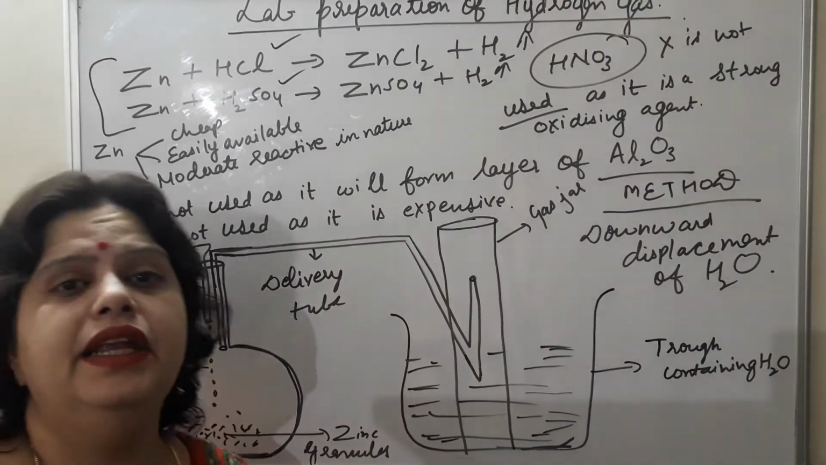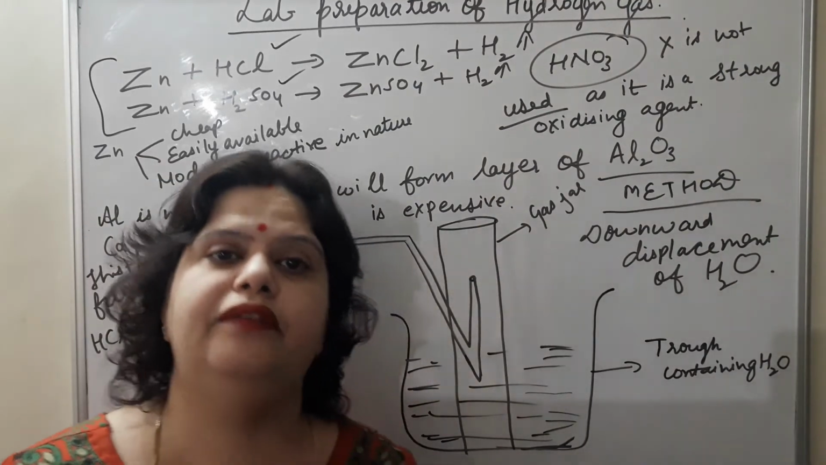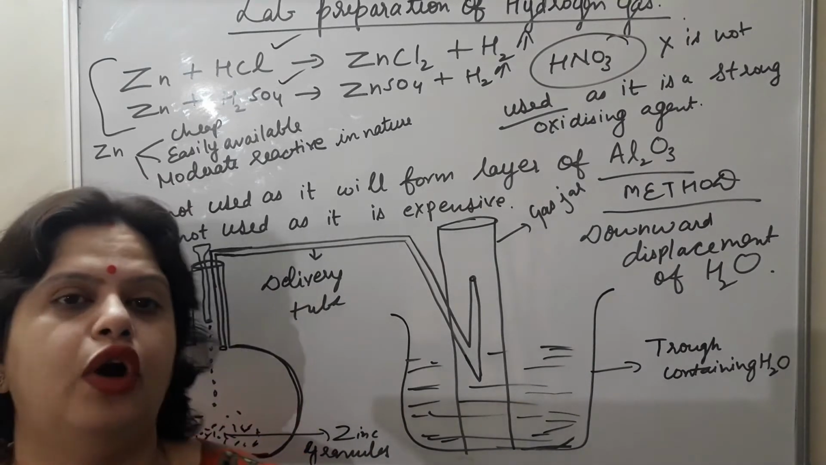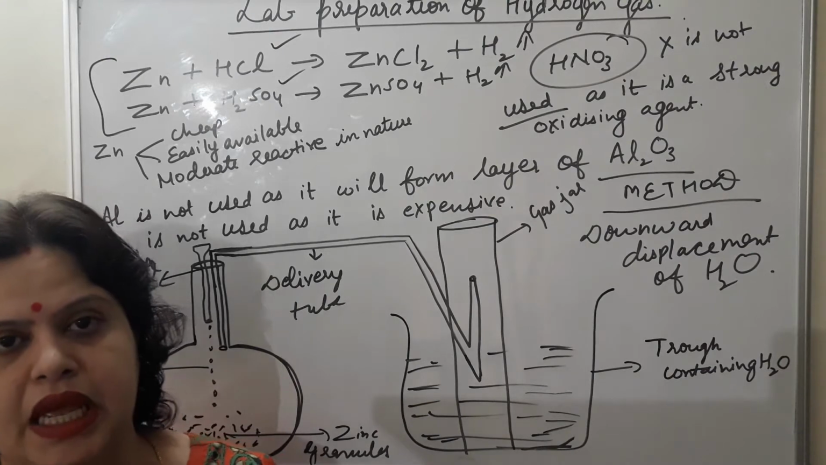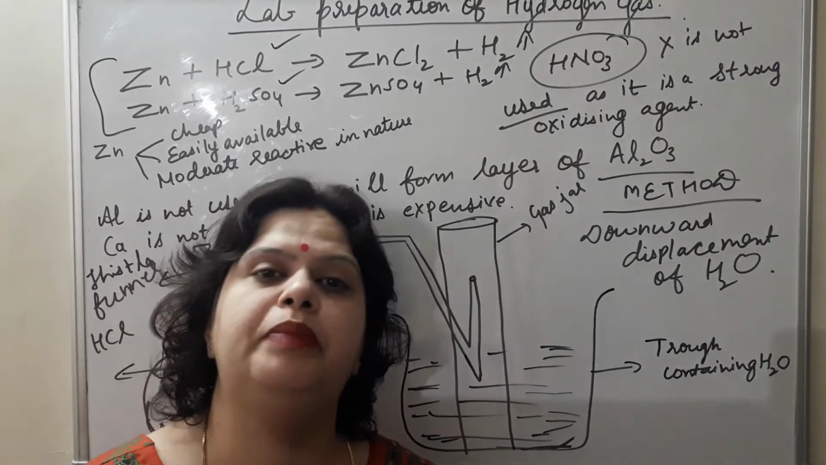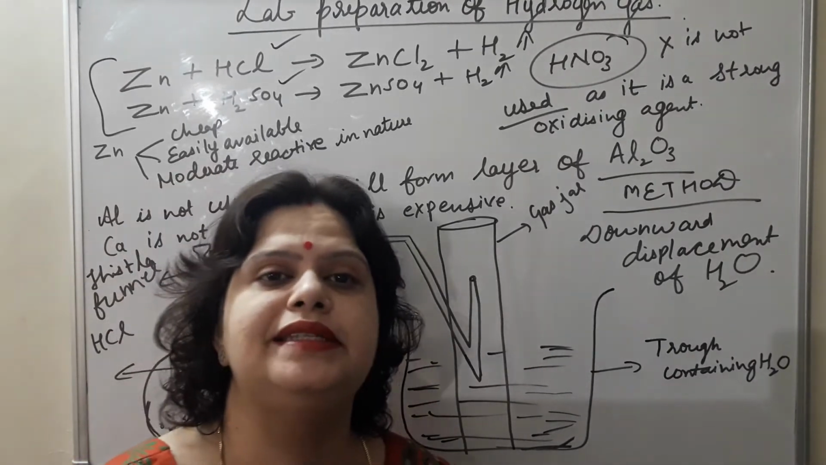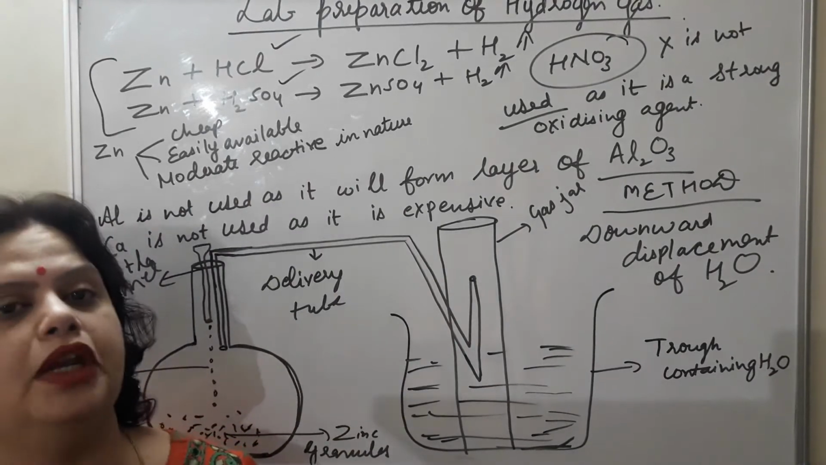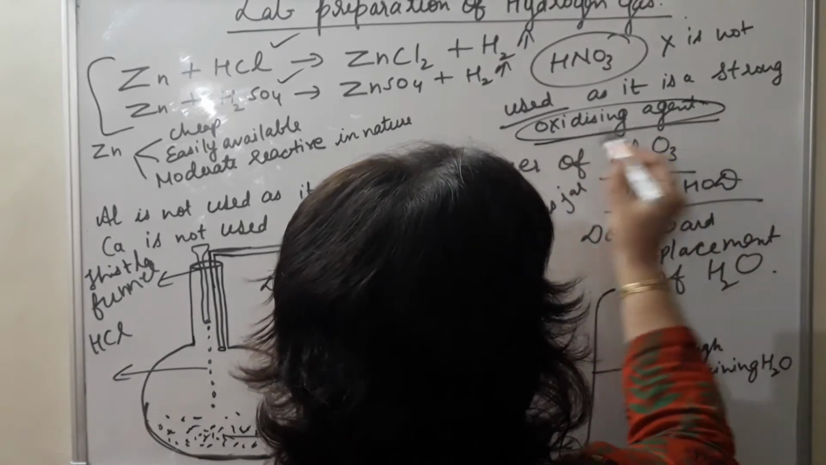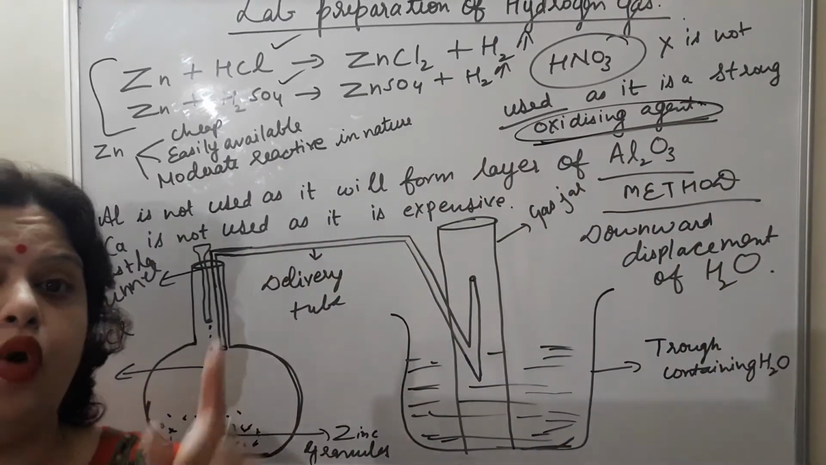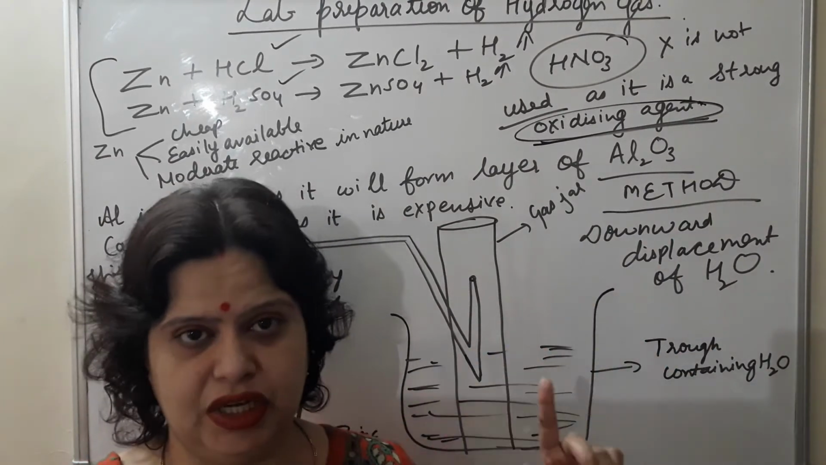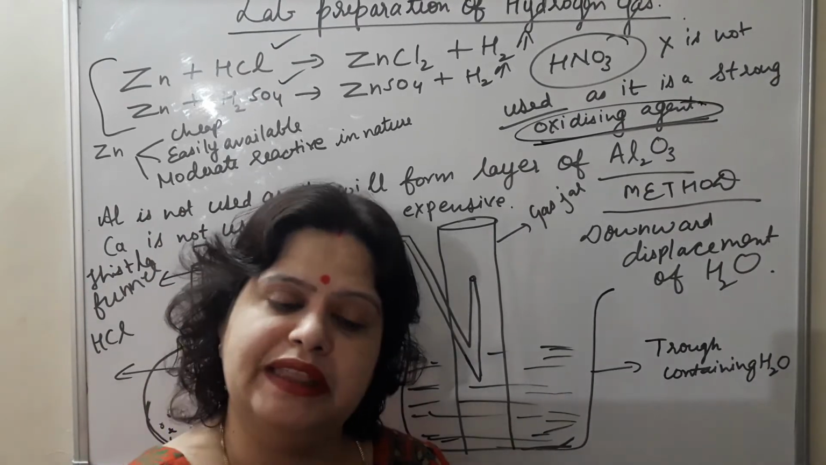Now nitric acid is not used. This is a very important point and a very important question. Nitric acid, that is HNO3, is not used for the laboratory preparation of hydrogen. Now the question arises, why is nitric acid not used? Nitric acid is not used because it is a strong oxidizing agent. What are oxidizing agents? Which add oxygen to the reacting substance. So because it is a strong oxidizing agent, it will add oxygen to the hydrogen.